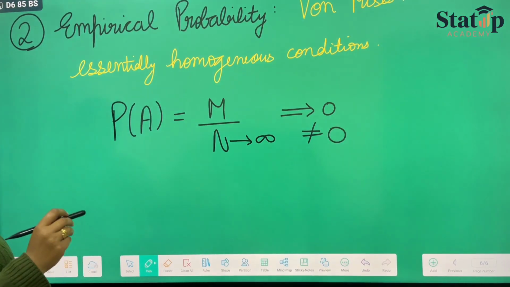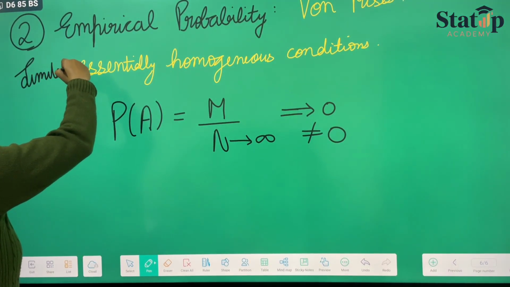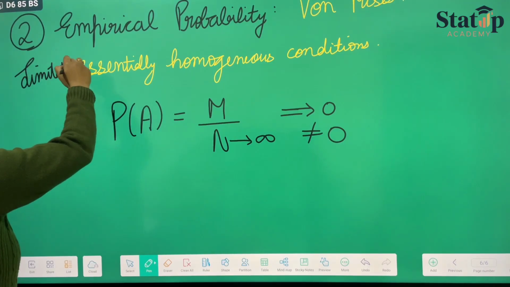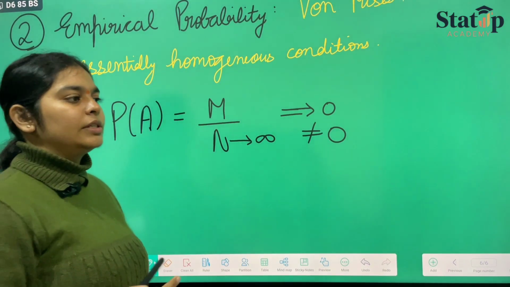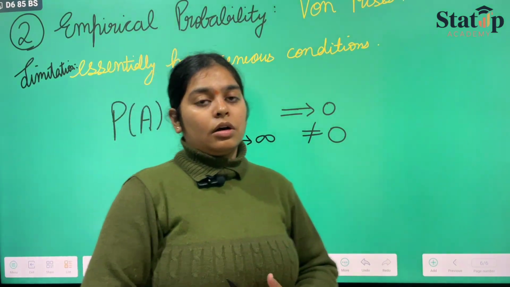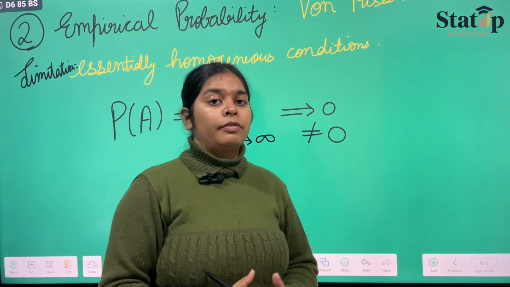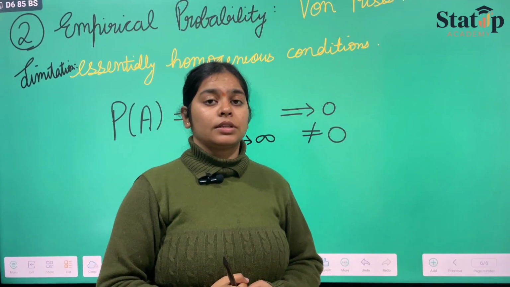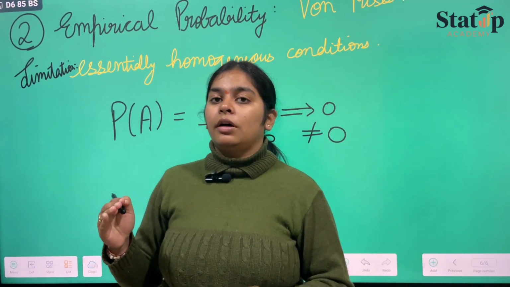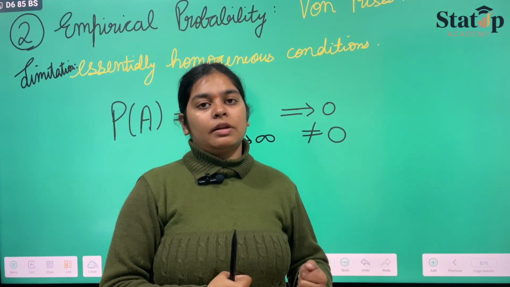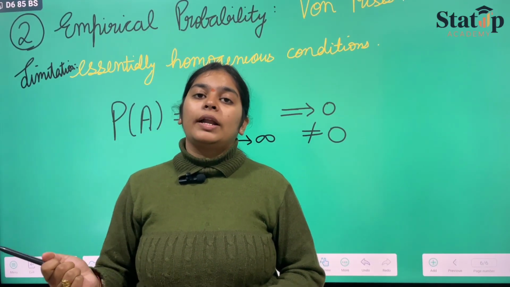And the only limitation was its definition itself, that it states under essentially homogeneous conditions. Suppose I am throwing a dice and I keep on throwing it, sitting in an open space, repeating the experiment again and again. The wind will start moving, there will be rain, and I will be feeling hungry, so I'll go and eat.